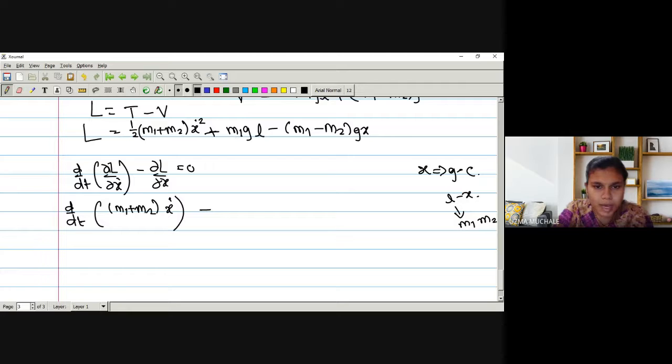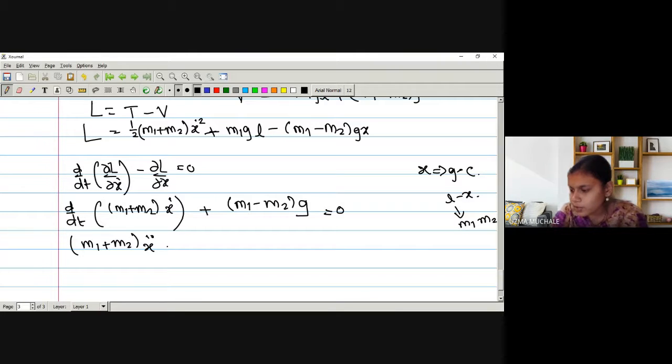The next term is with mass, acceleration and L, all constants, so its derivative is 0. This minus minus becomes plus, so what we have is (m1 minus m2). g is also constant, and the derivative of x with respect to x will be 1, which is equal to 0. Is it okay? Now (m1 plus m2) we will keep outside, and the derivative of x dot with respect to t I can write as x double dot.